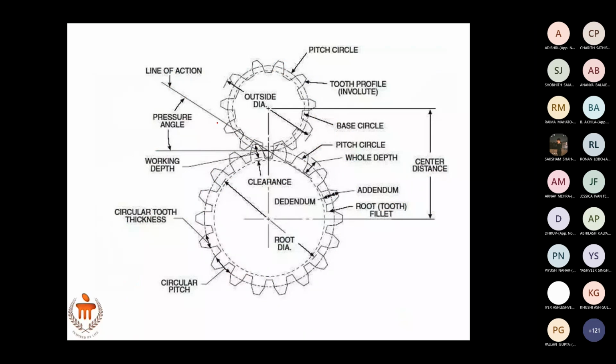Next, there is one more term that you need to know: line of action. Now you see, I'll just zoom this.